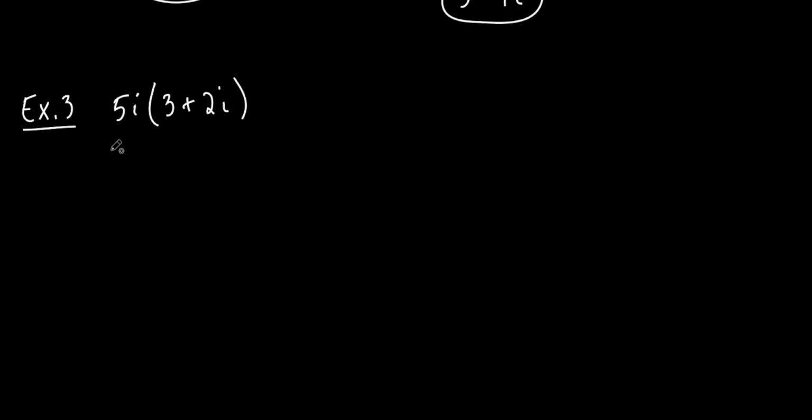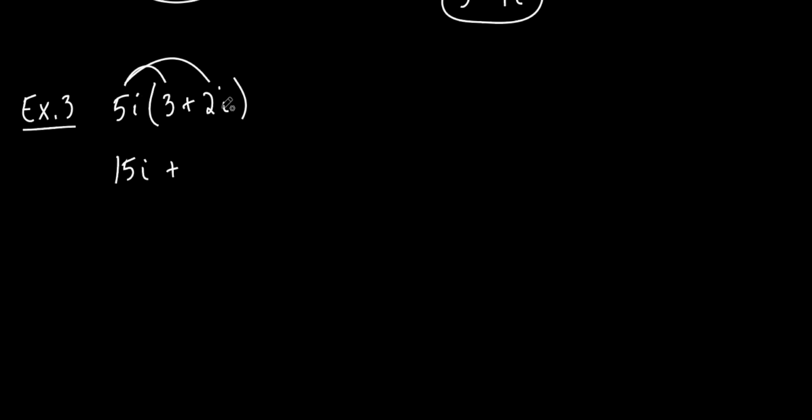All right, here we go. Again, at least the first part of this problem, you probably could do without me ever talking about imaginary numbers. Towards the end, though, you're going to have to know something about imaginary numbers to get the final answer. So what are we going to do? Take that 5i and do what to it? Distribute it. So 5i times 3, multiply the coefficients, the number itself. So that's 15i. Easy.